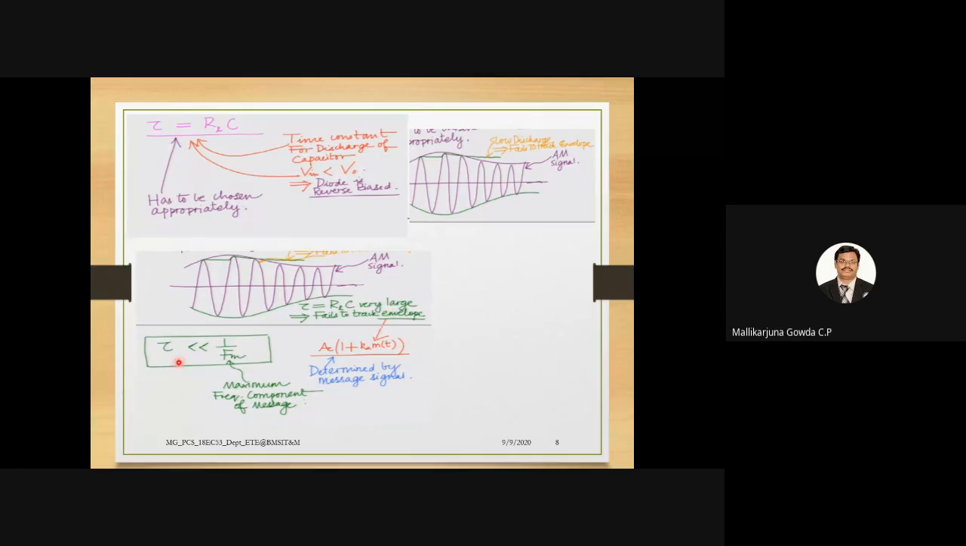So for that, the time constant should be much less than the time period of the message signal, which is 1 by f_m, where f_m is the maximum frequency of the message signal. If this R_L C is less than the time period of the message signal or the envelope, then we can say it will follow the envelope of this modulated signal. I hope I could convince you.